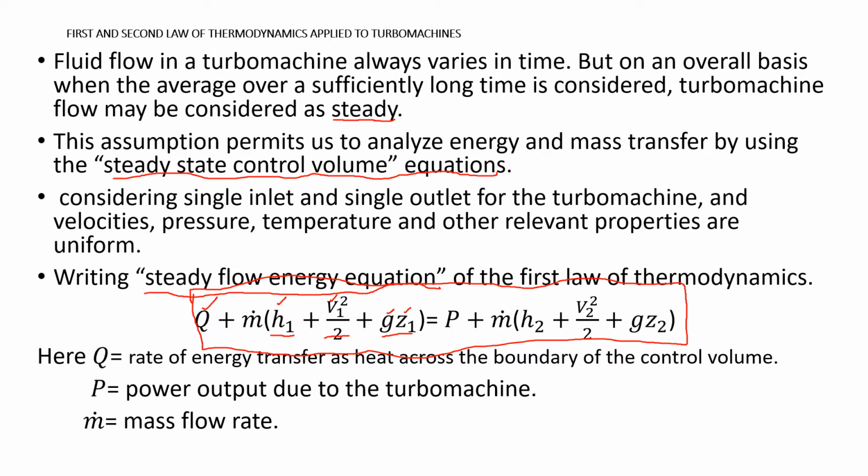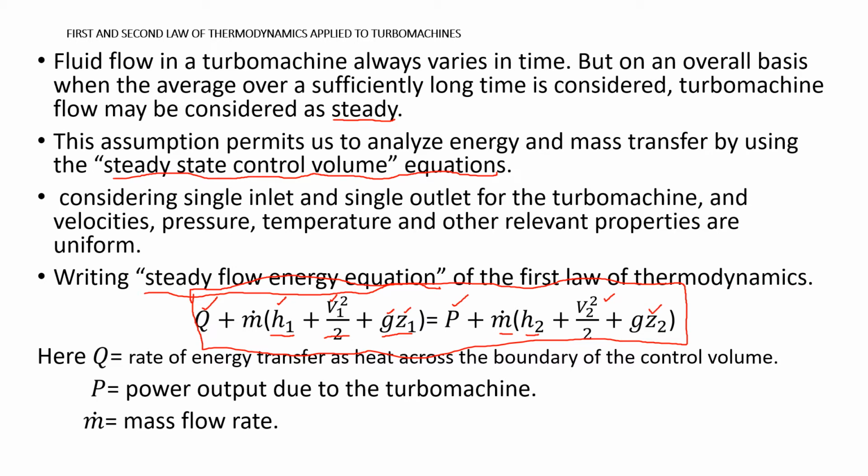Similarly, on the right hand side we have the power output due to the turbomachine. We are considering a power generating turbomachine, so power output due to the turbomachine, and m dot is mass flow rate, h2 is enthalpy at the outlet, v2 square by 2 is kinetic energy at the outlet, and gz2 is potential energy at the outlet.